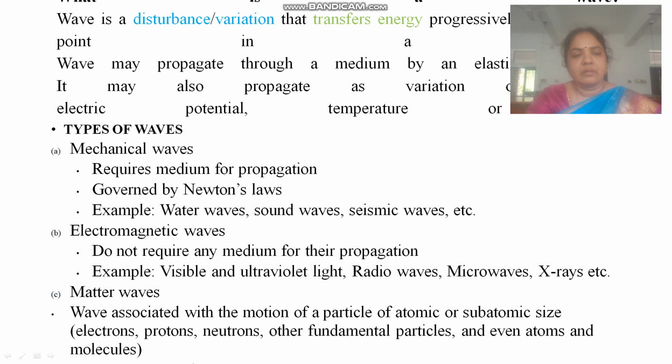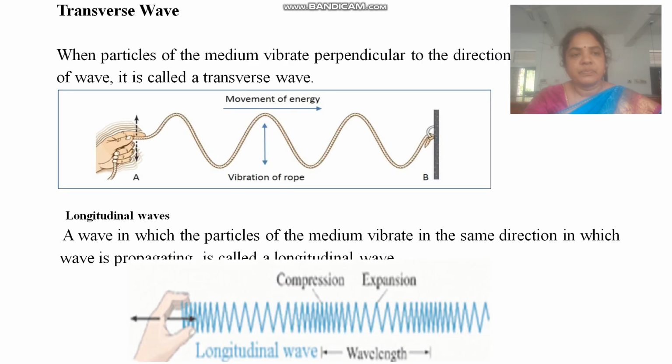One is a mechanical wave, which requires a medium for propagation and is governed by Newton's laws. Examples are water waves, sound waves, and seismic waves. The next type is electromagnetic waves, which do not require any medium for their propagation. Examples are visible and ultraviolet light rays, light waves, radio waves, microwaves, etc. Matter waves are the waves associated with the motion of a particle of atomic or subatomic size, that is, electrons, protons, neutrons, other fundamental particles, and even atoms and molecules.